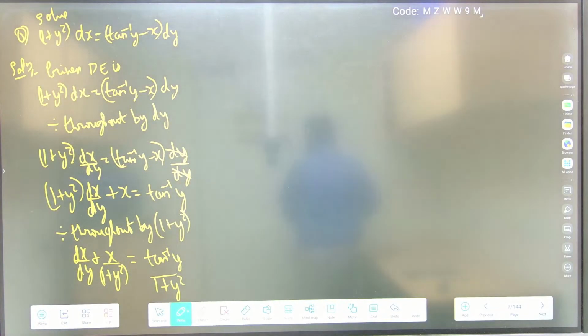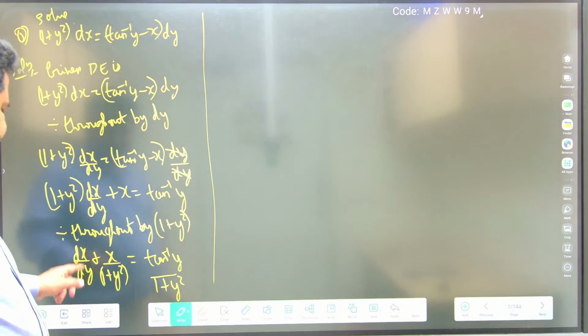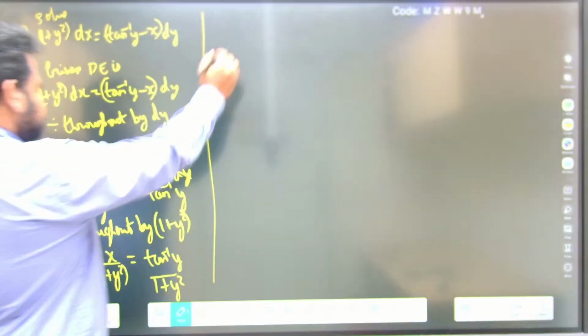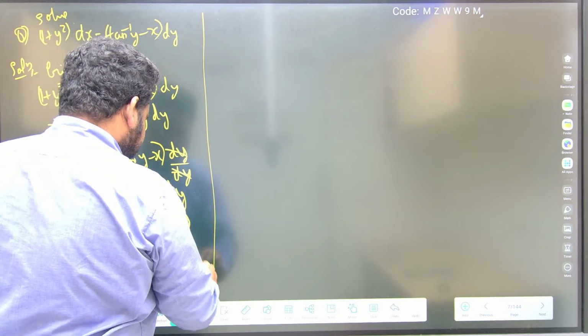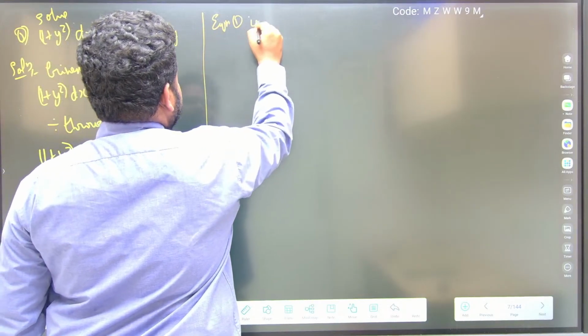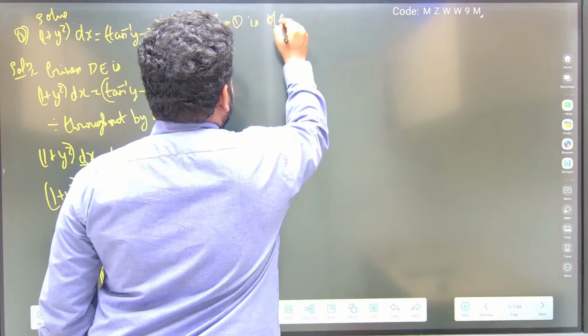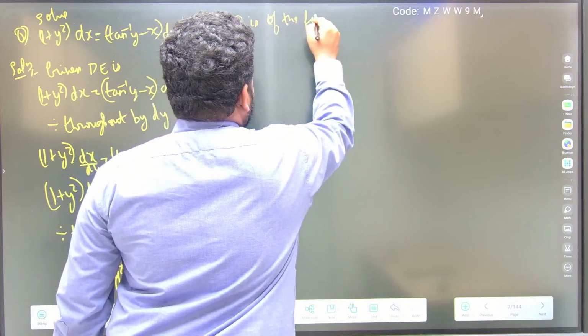Think correctly. This is of which form? Is it linear, or should I use the variable separable method? Please think correctly. Now look at this, I have these in the form of dx by dy. Let me write this as equation 1. Equation 1 is of the form.